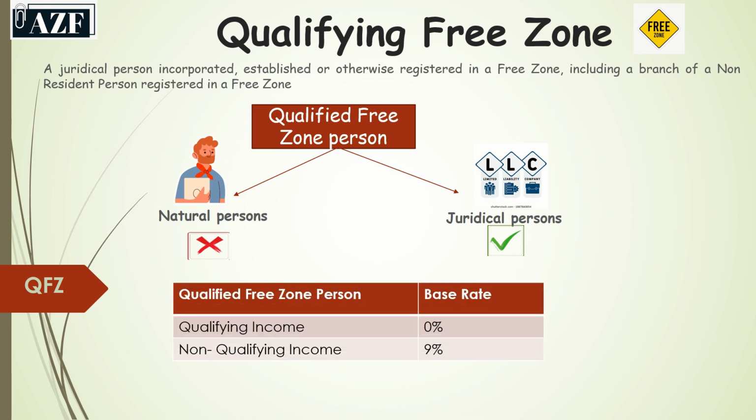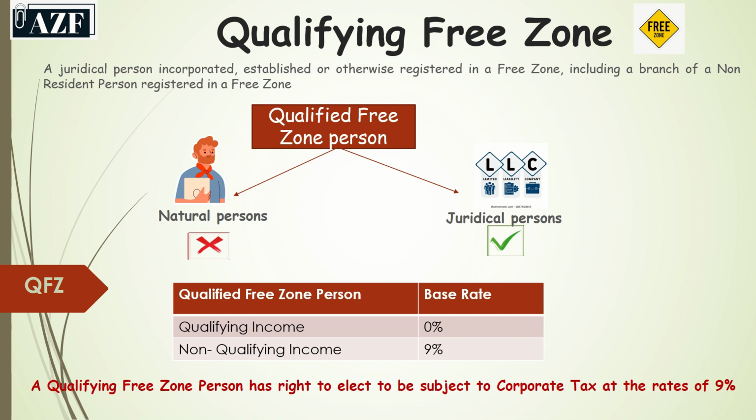According to Article 3 of the law, income of the qualifying free zone person, if it is the qualifying income, its taxable rate is 0%. And if the income is from a non-qualifying income source, then the tax rate is 9%. However, a qualifying free zone person has a right to elect to be subject to corporate tax at the rate of 9%.